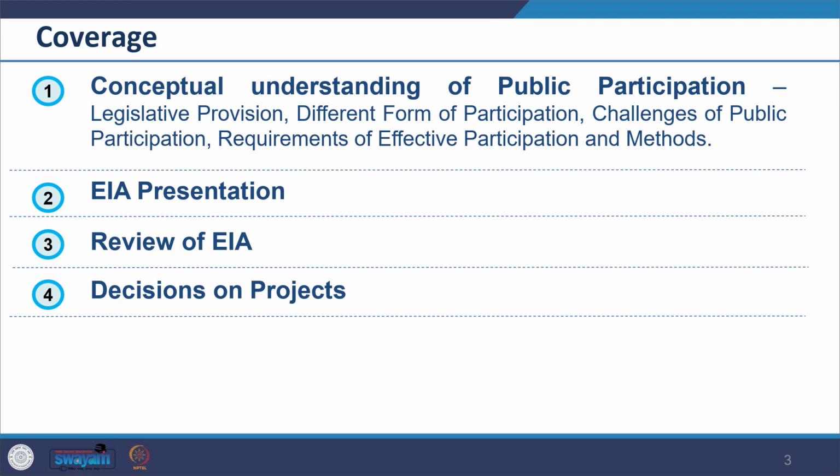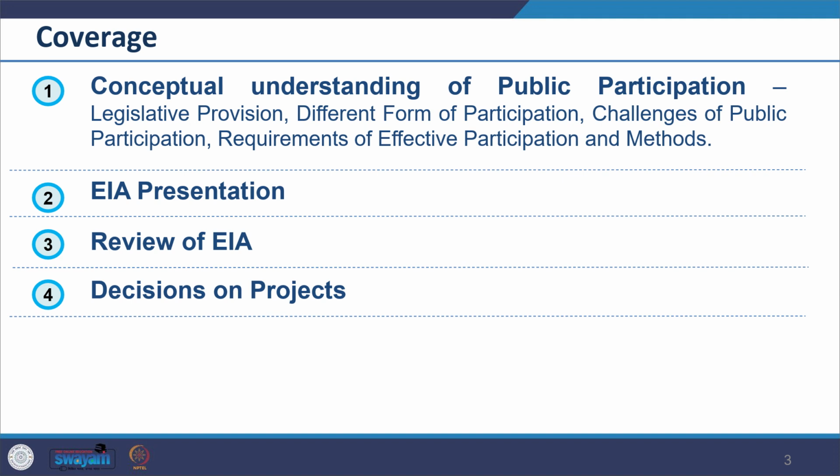Accordingly, our coverage would include the conceptual understanding of public participation. We'll look at the legislative provisions for this, and different forms of participation. What are the different types of participation? Then challenges of public participation, what kind of problems we face, and the requirements of effective participation and methods. What are the methods?